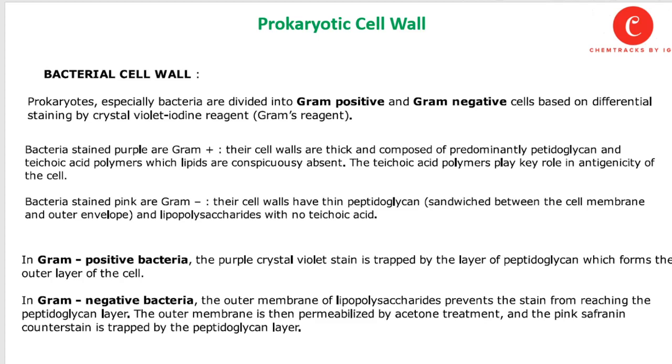And the second type, bacteria stained pink, are gram-negative. Their cell walls have thin peptidoglycan sandwiched between the cell membrane and the outer envelope, and lipopolysaccharides with no teichoic acid.